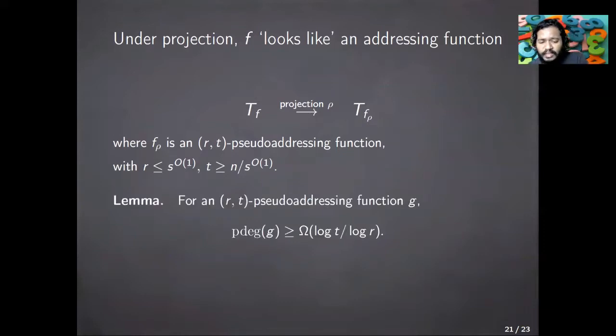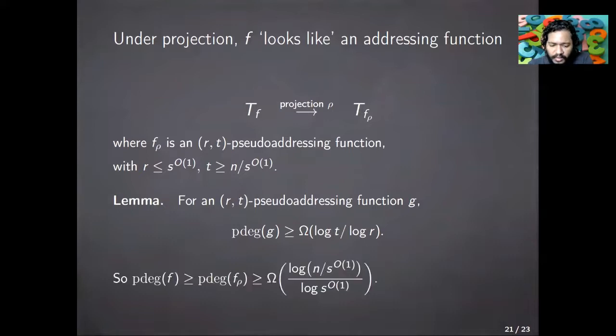So our lemma says that an (r, t) pseudo-addressing function will have p-degree at least Omega(log t / log r). And since we have passed through projections, and once again, the p-degree can only decrease since we are getting a smaller function, the p-degree of f is at least Omega(log n / polynomial in S) divided by log polynomial S. And this essentially completes our analysis. Putting this bound as well as the earlier bound together and optimizing for the value of sensitivity, we get our required bound.